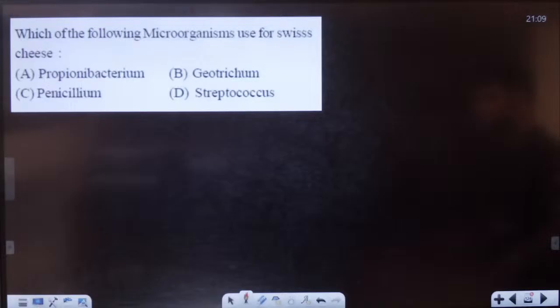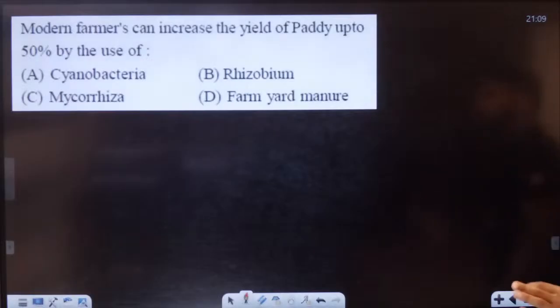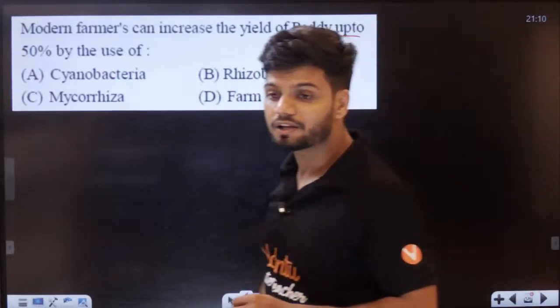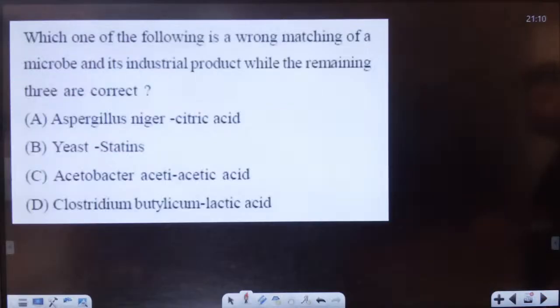Swiss cheese, students. Propionibacterium shermanii. Next question. A modern farmer can increase the yield of paddy up to 50% by using what, students? Paddy, I told you just now. Paddy is rice. We use cyanobacteria. Which of the following is wrongly matched of the microbe and industrial product?